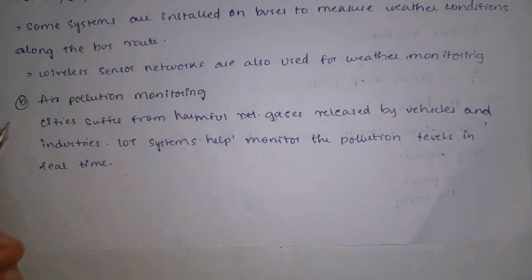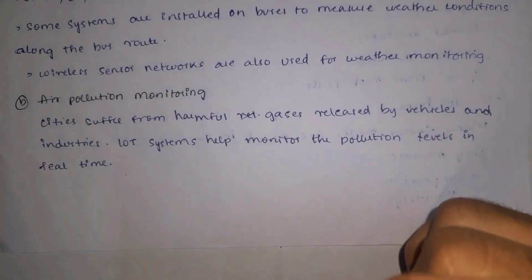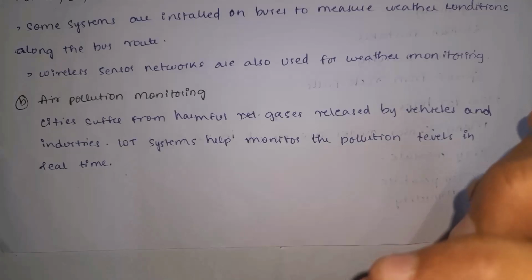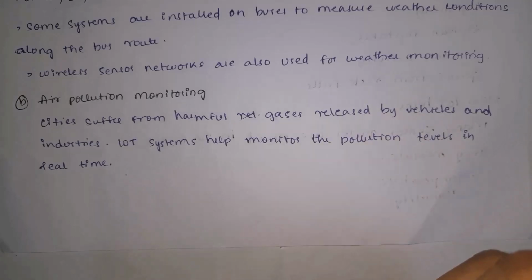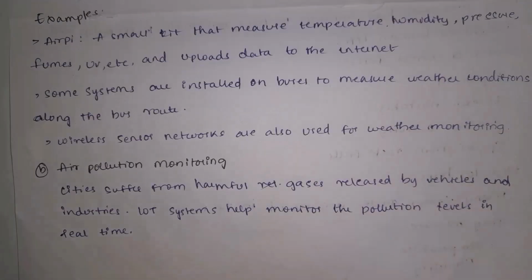And second one is air pollution monitoring. Some cities will suffer from pollution because of gases released by vehicles and industries. So IoT system will monitor pollution levels, and government will take particular decisions based on pollution levels.